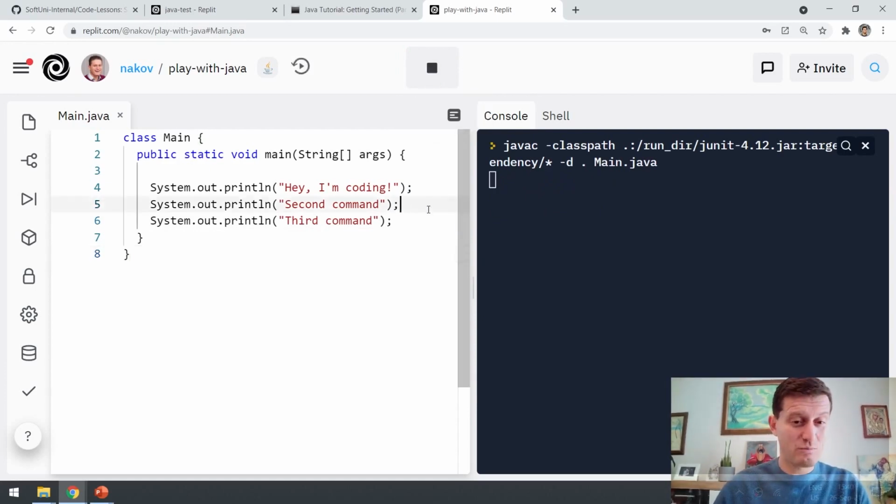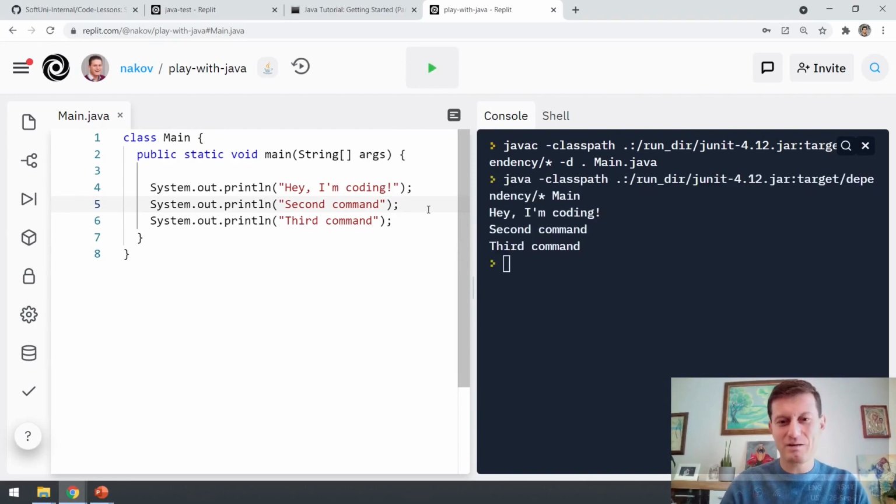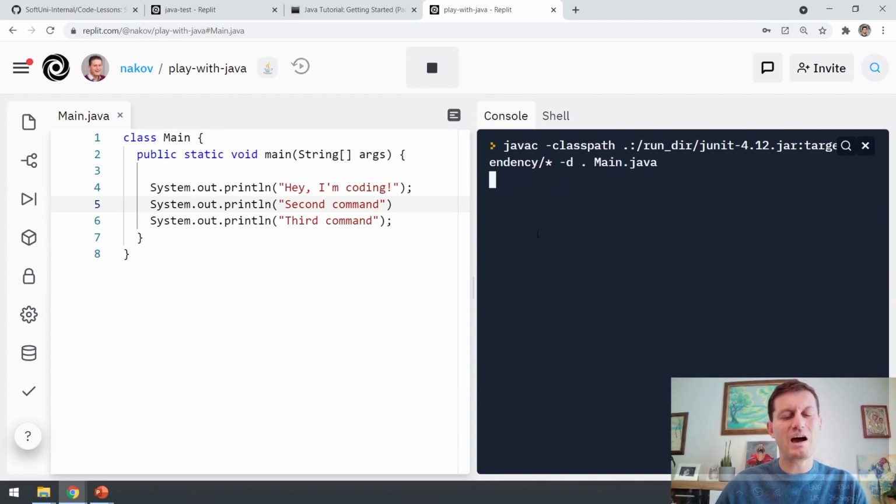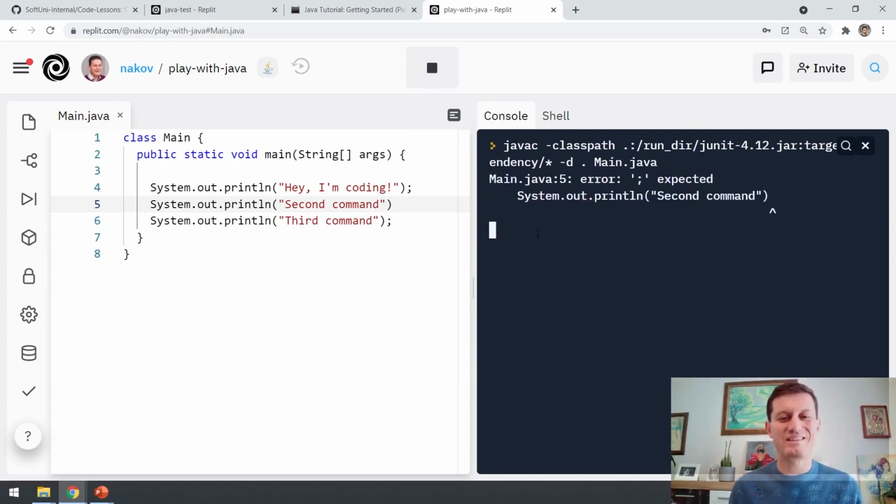If I forget to put this, I'll have a compilation error. See, I remove this semicolon at the end, and now I try to compile this and I get an error. It says, please put this semicolon.